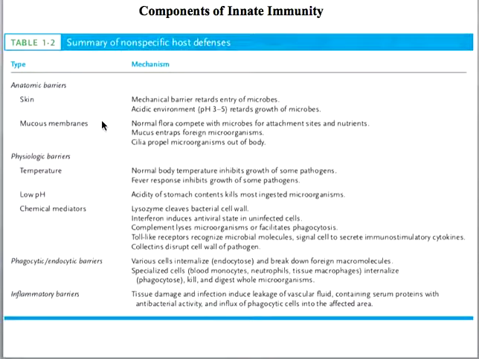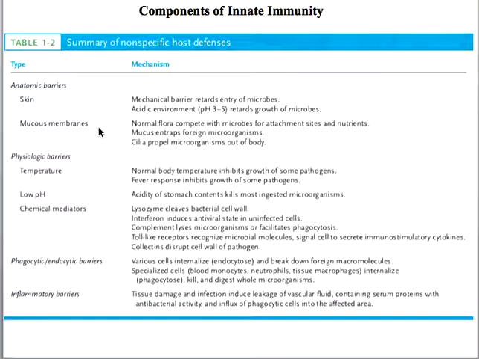Now the mucous membrane. So mucous membrane is present, for example, in the nasal passage, etc., in the respiratory system. The normal flora which are present in the mucous membrane compete with the foreign microbes for attachment sites and nutrients, and this is the process by which they eliminate the foreign microbes.